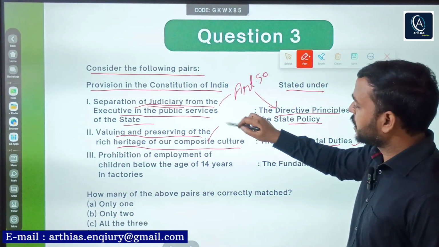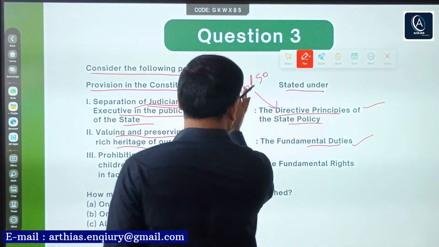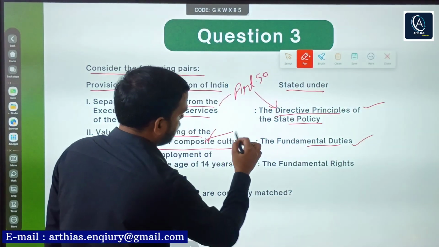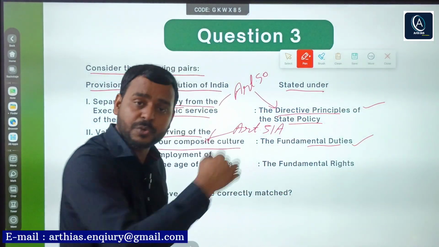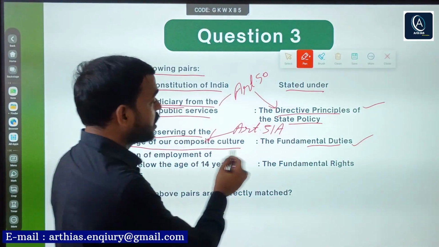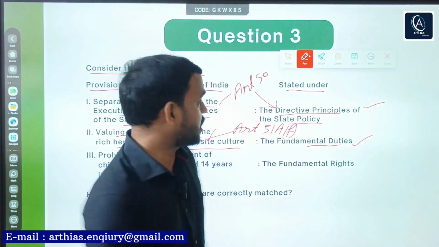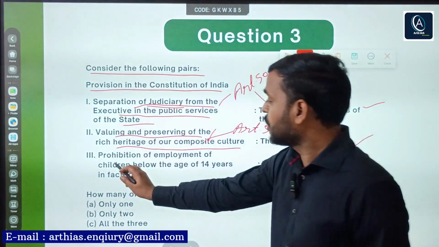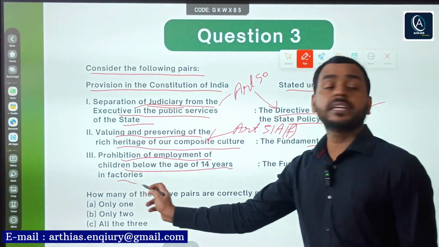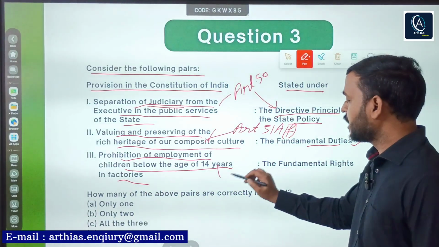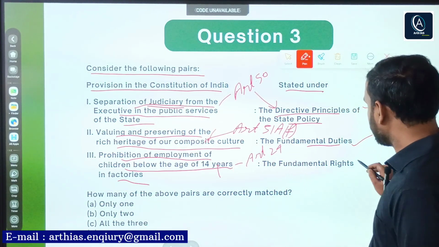Which article? Article, as you will be knowing, under article 51A, fundamental duties have been given, and this duty especially mentioned under clause F. So this is also correct. Now third, prohibition of employment of children below age of 14 years in factories. Obviously very simple. Which article? Article 24. So this is also correct.